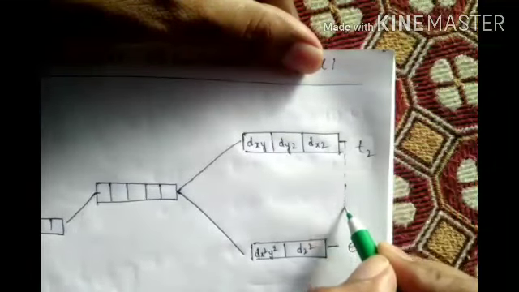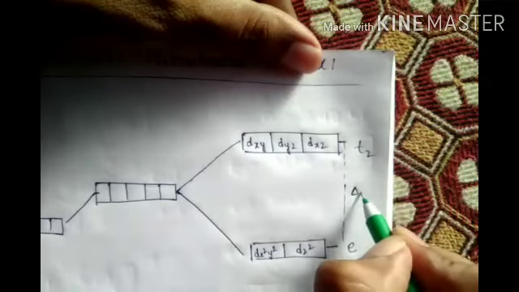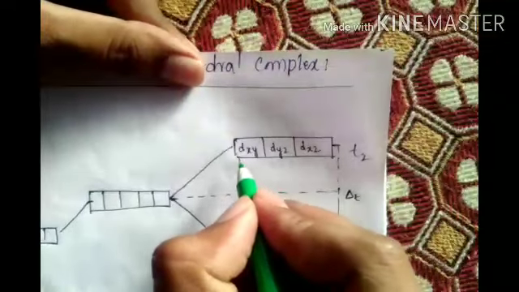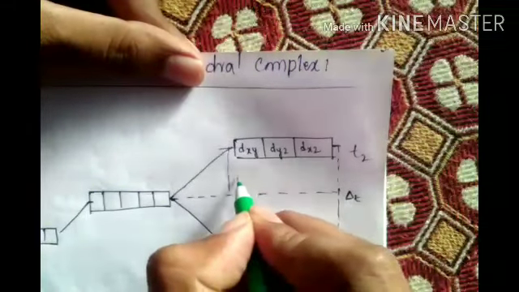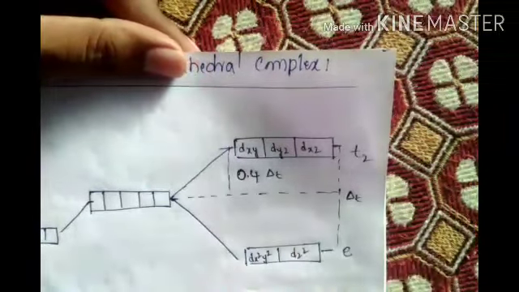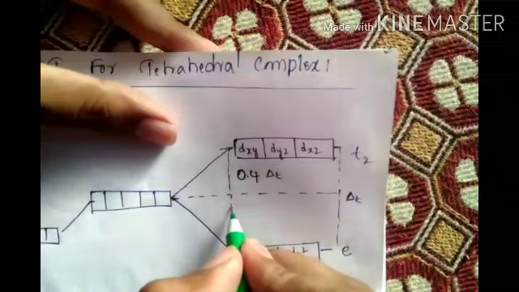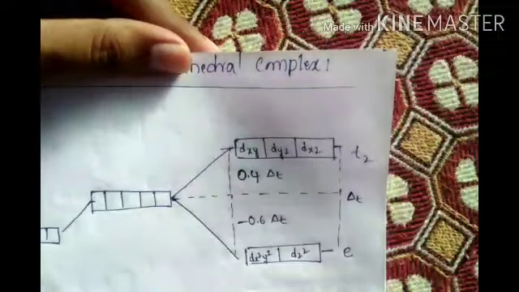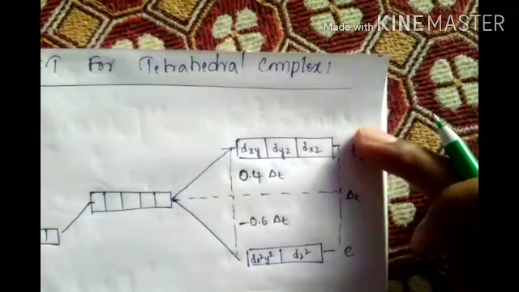and from the center, from here to here, what is the distance? Delta t. Delta o we are taking for octahedral. Delta t we are taking for tetrahedral. Now here you take a dotted line to the center. Center to top, how much distance? It is 0.4 delta t. And from here to here, what is the distance? It is minus 0.6 delta t. Delta t distance is like this.